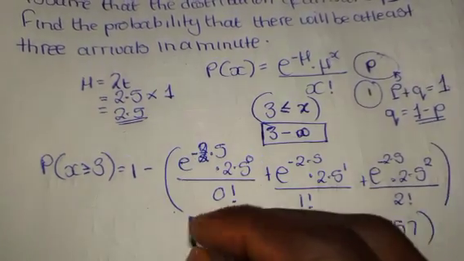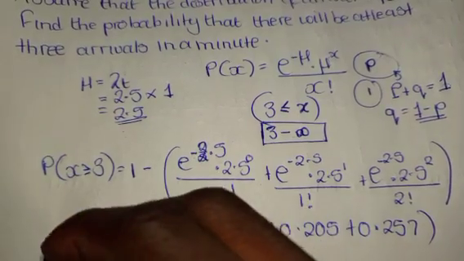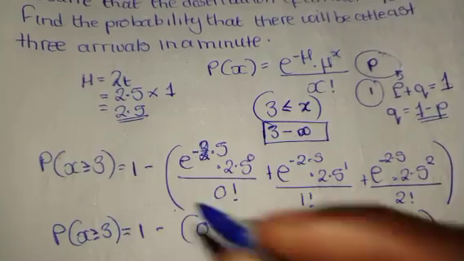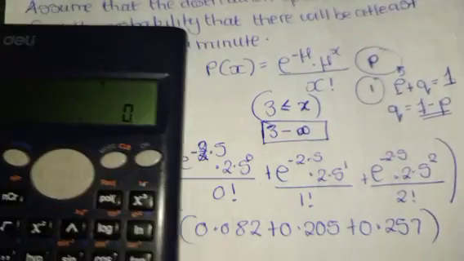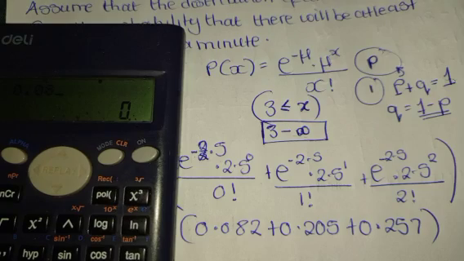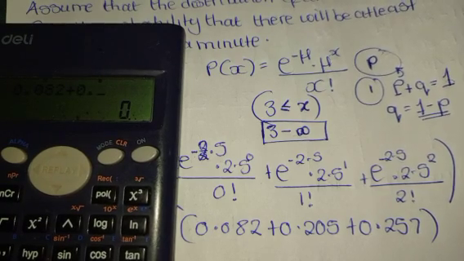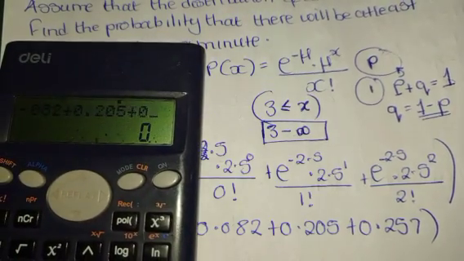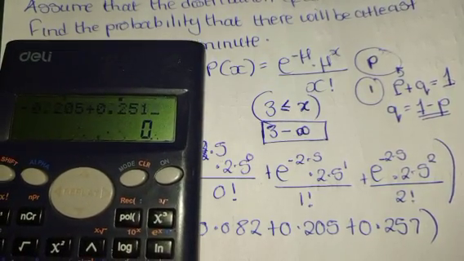We are getting that, so plus 0.257. Remember, we are subtracting from 1. This is the probability when x is greater than or equal to 3. So let us add 0.082 plus 0.205 plus 0.257.